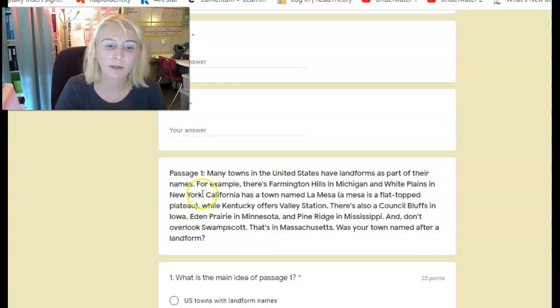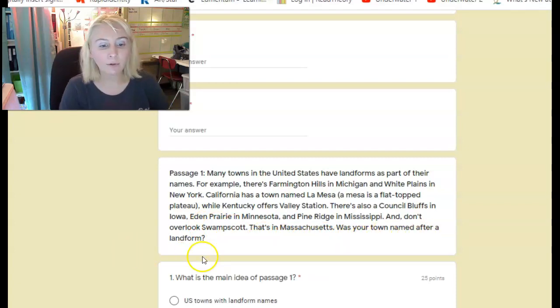All right, so here's passage 1. Many towns in the United States have landforms as part of their names. For example, there's Farmington Hills in Michigan and White Plains in New York. California has a town named La Mesa, and then in parentheses it tells us what a mesa is. A mesa is a flat-topped plateau, while Kentucky offers Valley Station. There's also a Council Bluffs in Iowa, Eden Prairie in Minnesota, and Pine Ridge in Mississippi. And don't overlook Swampscott. That's in Massachusetts. Was your town named after a landform?